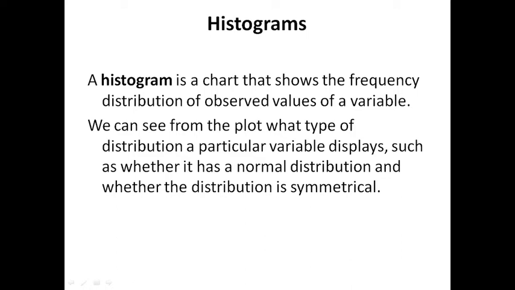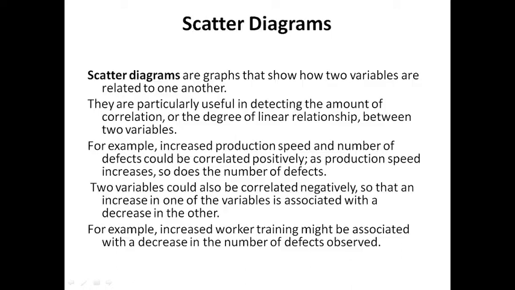We can see from the plot what type of distribution a particular variable displays, such as whether it has a normal distribution or whether the distribution is symmetrical. Symmetrical means the same type of distribution. In a normal distribution, the gap between the variables is equally distributed. How this is worked out is discussed with histogram charts. This is also one of the charts. I think I'll show the diagram, and you will understand.